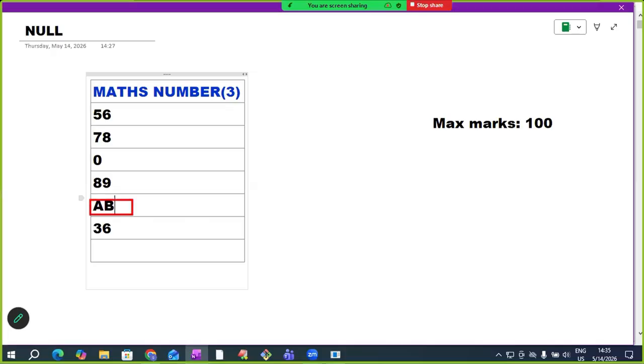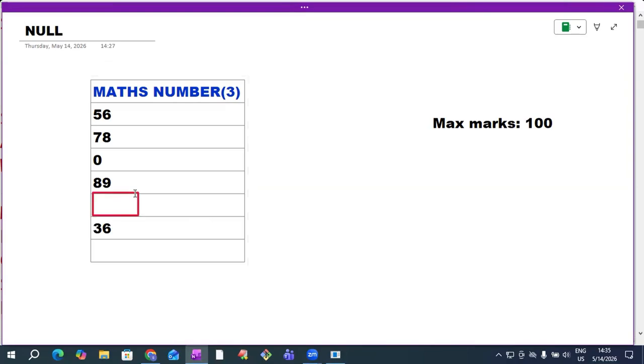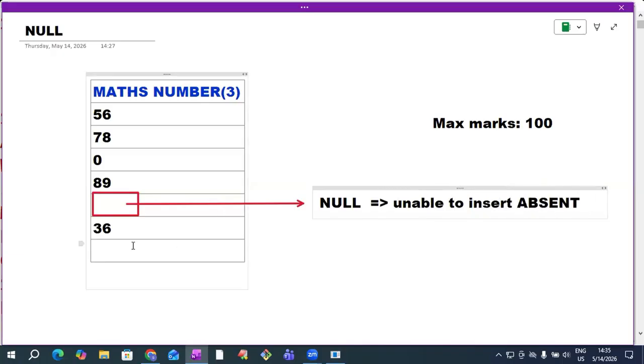But the student is absent only. I'm unable to insert the value now. When we are unable to insert the value, we insert null here. Null means absent here. This is called null. The student was absent, and I'm unable to insert an absent value here. That is why I'm inserting null. When we are unable to insert the value, we insert null.